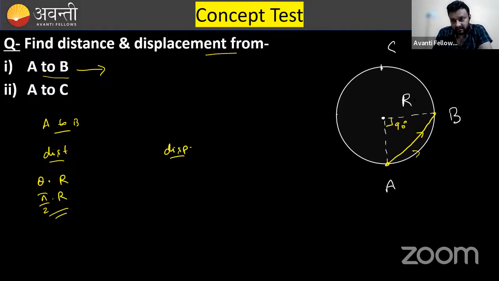If this is displacement, this is radius r, this is also radius r, and you can calculate the displacement using Pythagoras theorem, that is root of r square plus r square. I think Pythagoras, you know that. So that will be r root 2. Is it clear to everyone? Similar way, you can solve it for A to C. No problem with that.